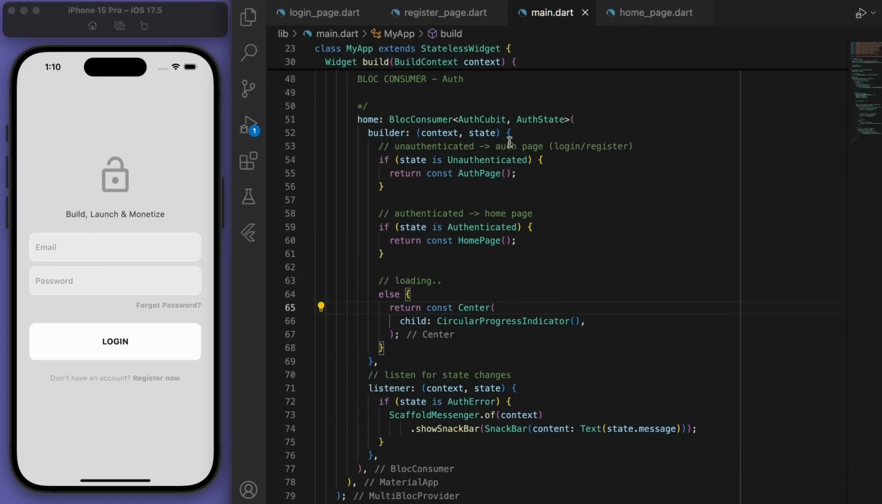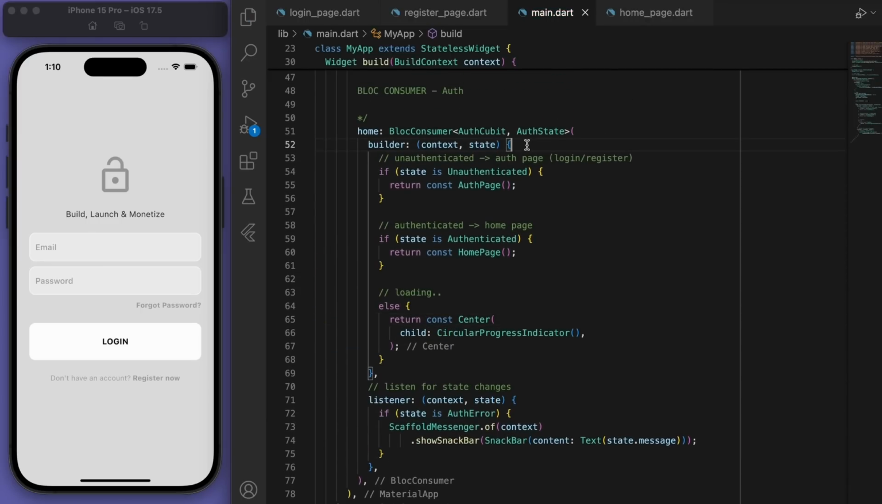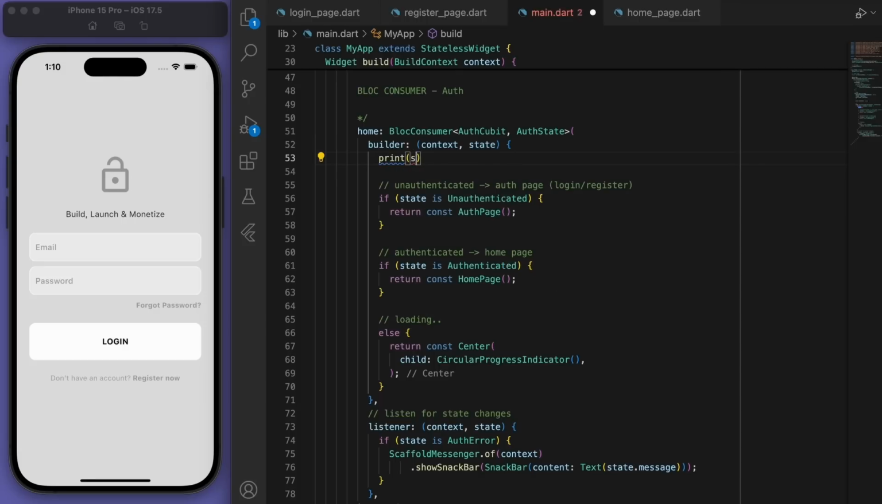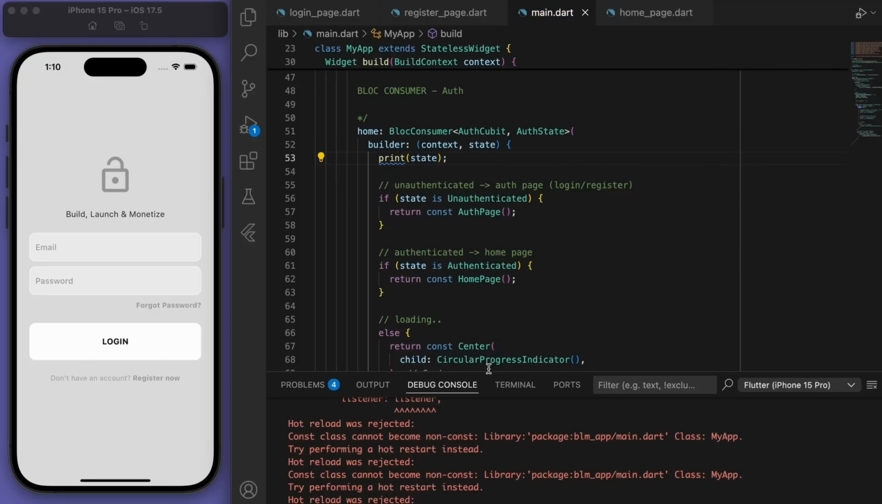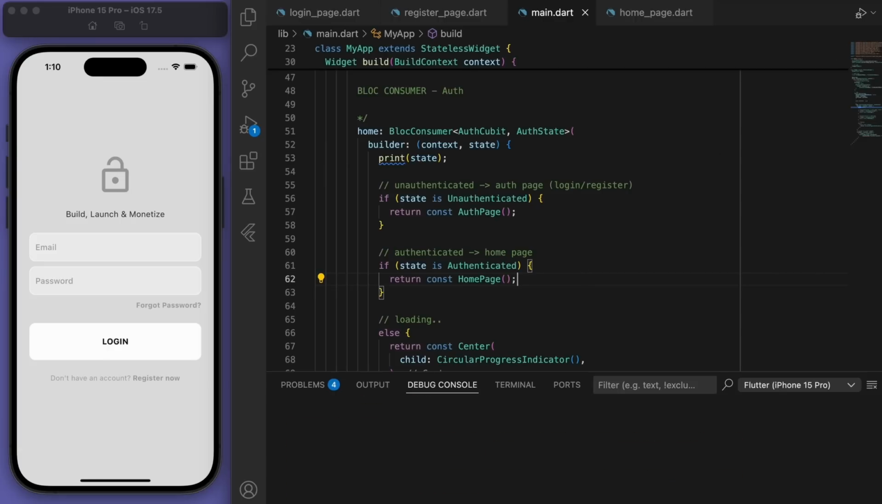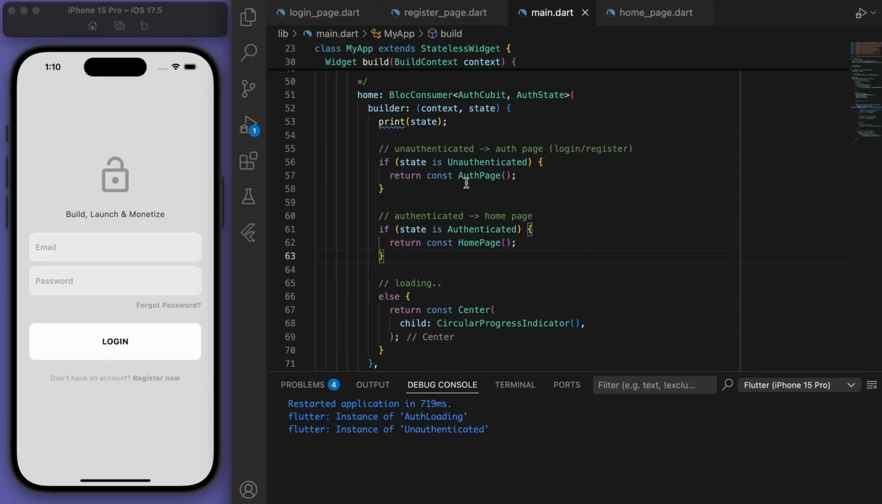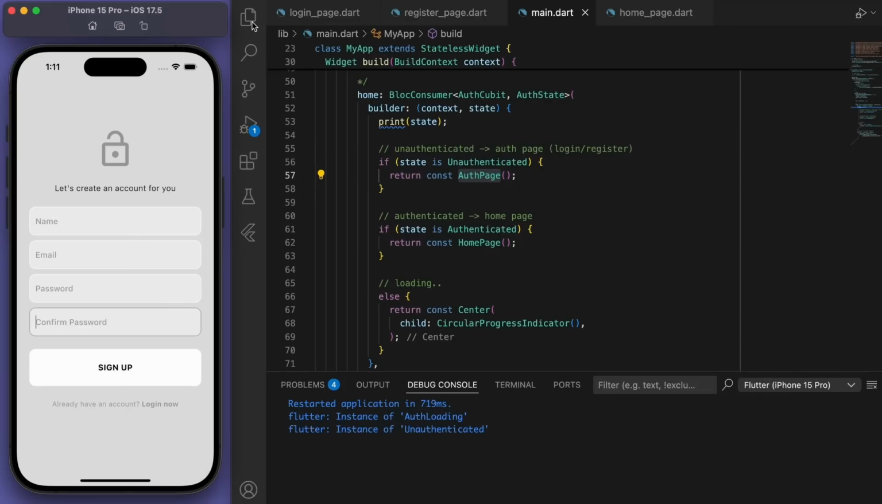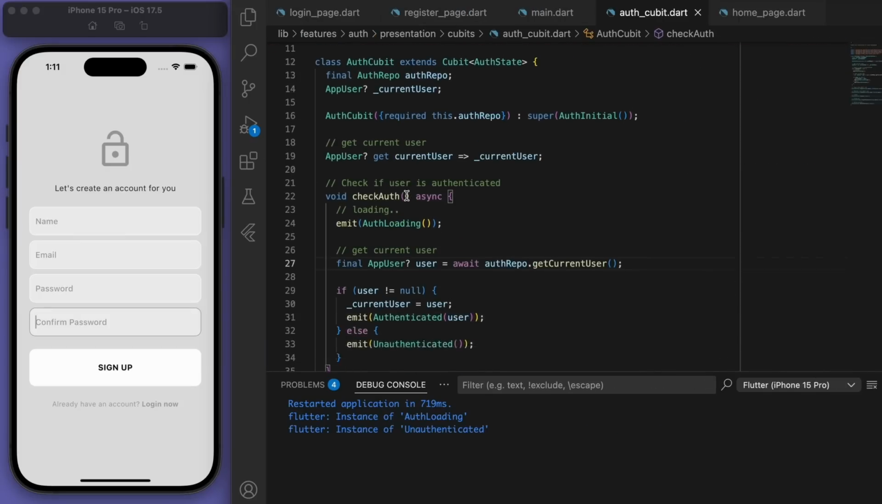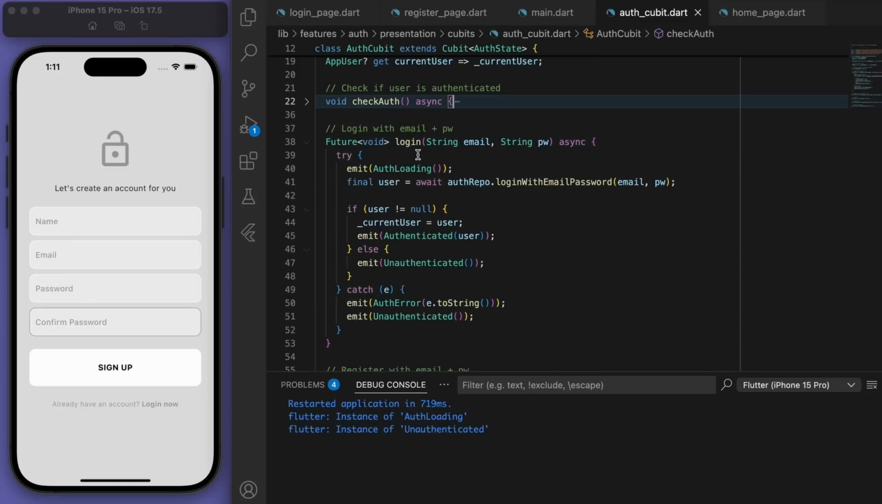Sweet. And so just to be clear for you guys, you can see the state, right? If you just print the state, you should be able to see in the debug console what state we're in currently. So obviously at the beginning, we're going to be loading and it looks like we're unauthenticated. So we are not logged in, which is why we're seeing this auth page. And that's what we did in our auth cubit. As you can see, all of those emitting the states. So hopefully you're following on.